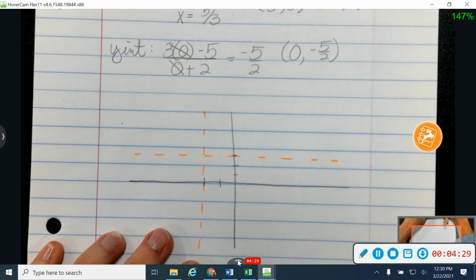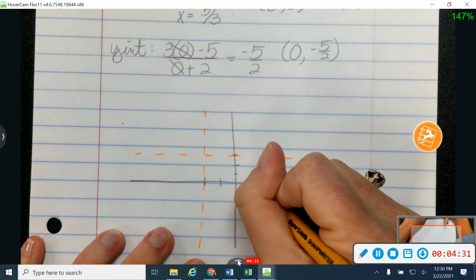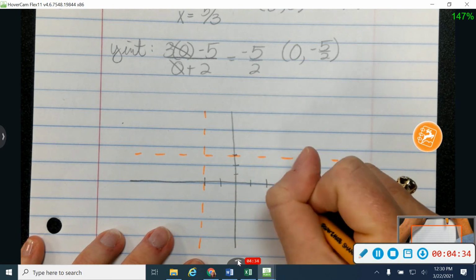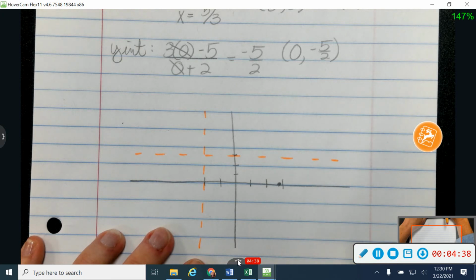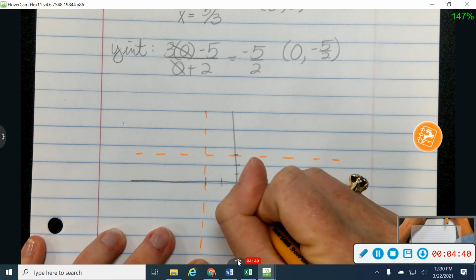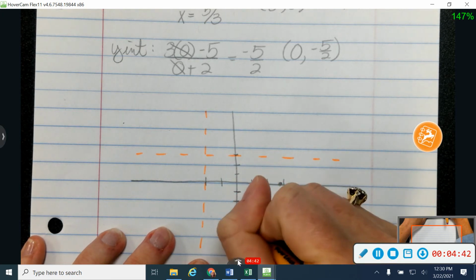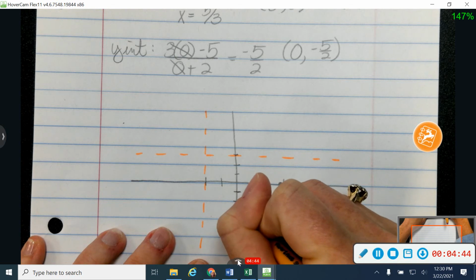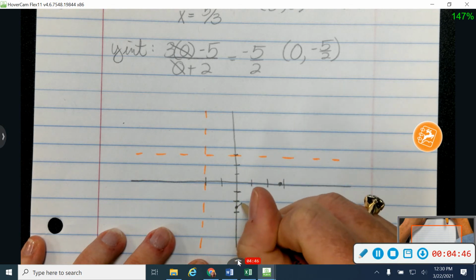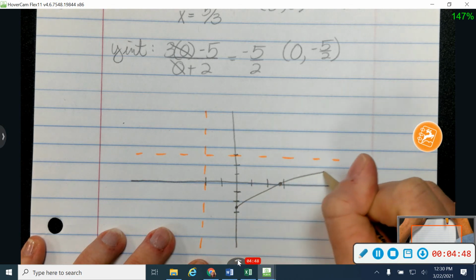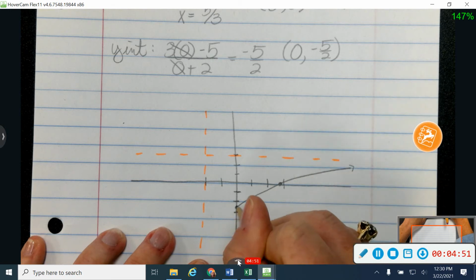Okay, and then I'm going to have an x-intercept, so where it's going to cross the x-axis at 2 2/3, so kind of right there-ish. And a y-intercept of -5/2, so -2.5 would be kind of right there. So that gives me 2 points to connect and go out towards my asymptote.